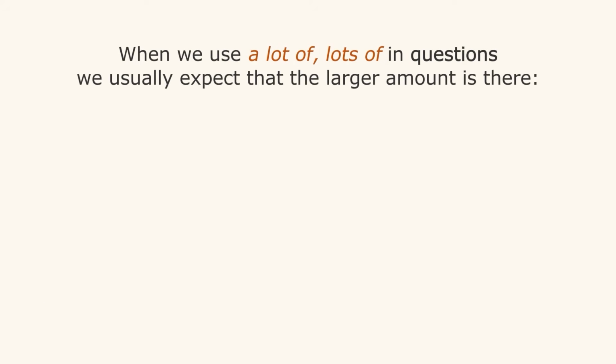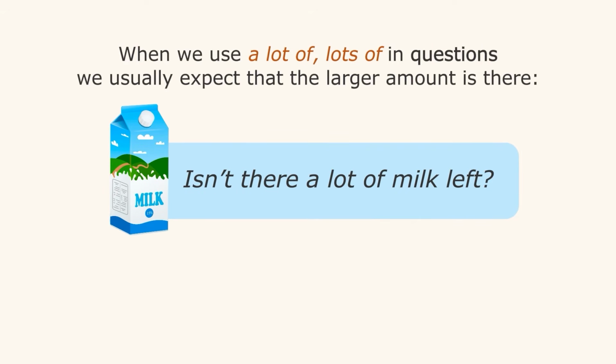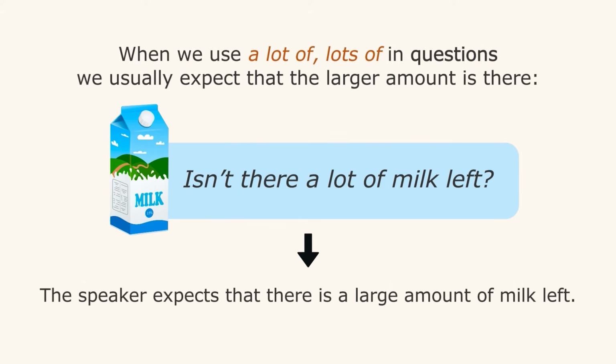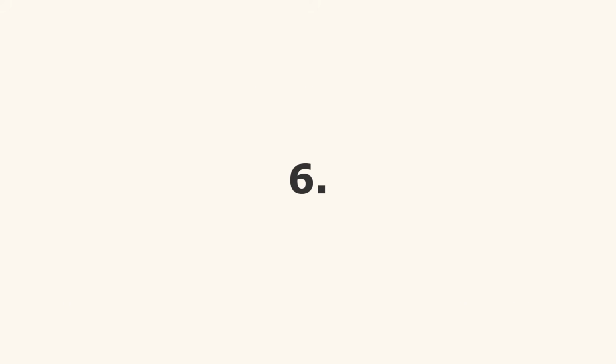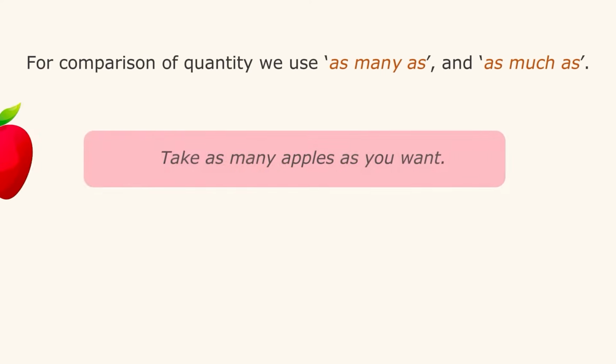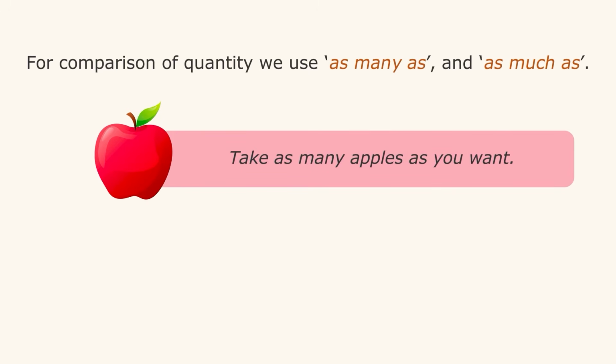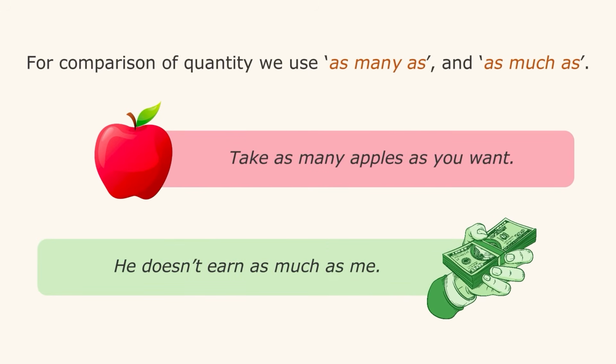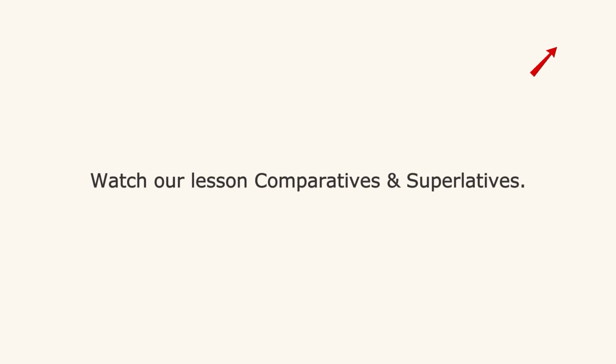When we use a lot of, lots of in questions, we usually expect that the larger amount is there. Isn't there a lot of milk left? The speaker expects that there is a large amount of milk left. 6. For comparison of quantity, we use as many as and as much as. Take as many apples as you want. He doesn't earn as much as me. Watch our lesson, Comparatives and Superlatives.